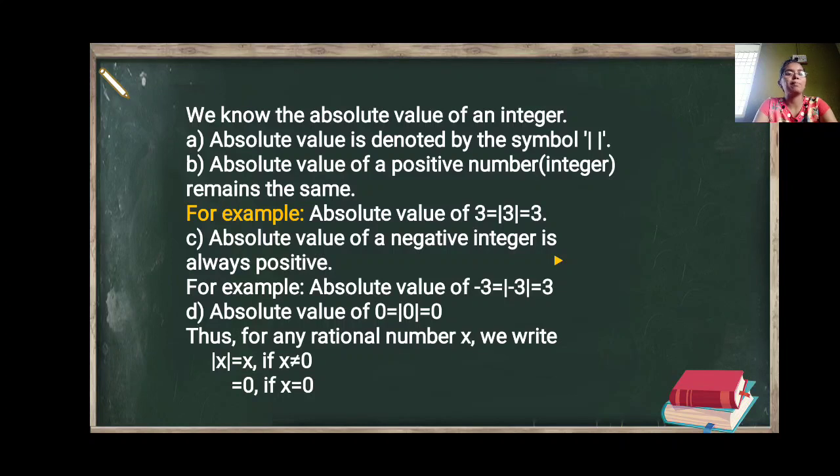Then we will get that the absolute value of 7 upon 2 is 7 upon 2. But if someone asks what is the absolute value of minus 7 upon 2, then its absolute value will be 7 upon 2. And the absolute value of 0 is 0.